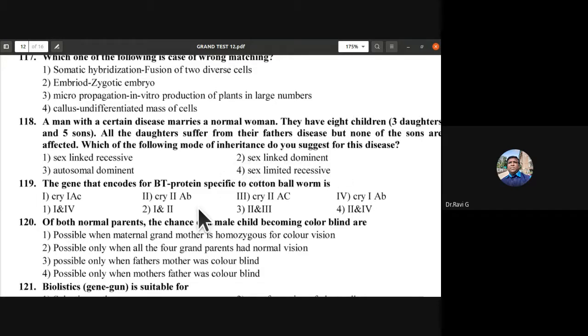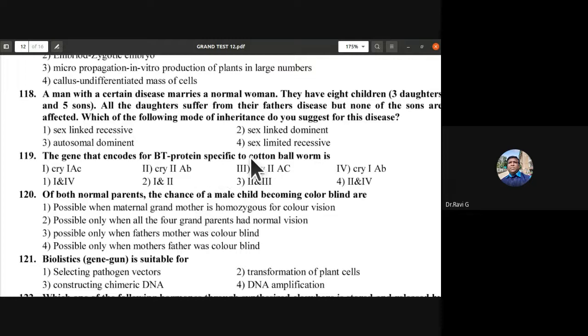The gene that encodes for Bt protein specific to cotton bollworm. See, if it was recessive, the daughters would be carriers of the disease. Since it is dominant, they are exhibiting the disease. So it is a sex-linked dominant disease. The gene that encodes for Bt protein specific to cotton bollworm is.